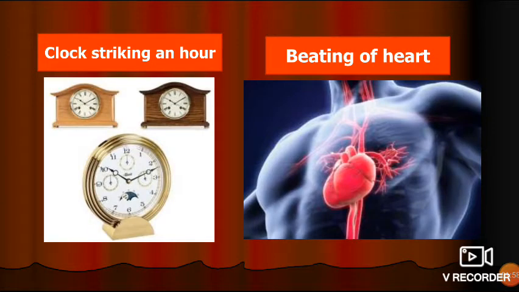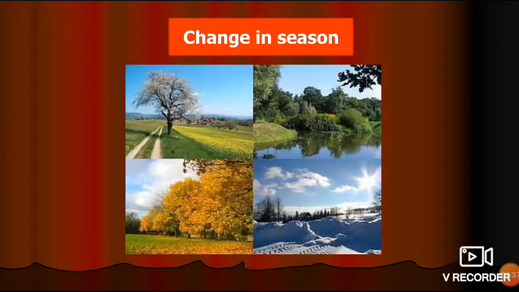Clock striking an hour. See, we are seeing that this second needle is taking 1 minute to complete one round. This other needle of this clock, you can see that it is taking 1 hour to complete one round, but again and again this is showing regular repetition at a particular interval. This heartbeat, we are having a rhythmic beating in our heart. So this is again an example of periodic change.